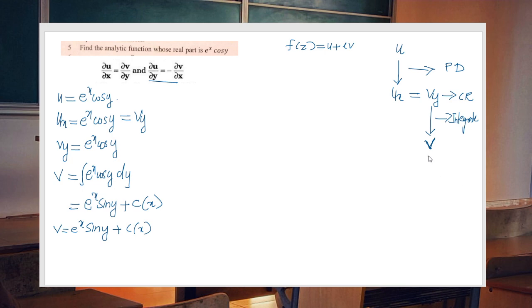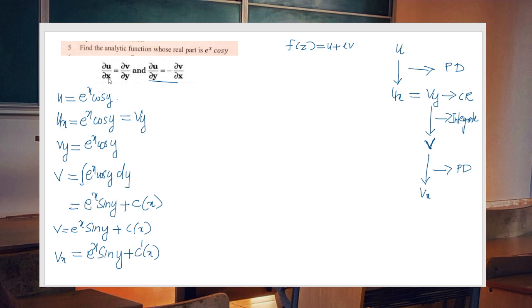So from this v, find your vx using partial derivative. Again, you have to use partial derivative. Find vx. What you will get? You will get vx equal to e raised to x sine y, because the derivative of e raised to x is e raised to x itself. So we have e raised to x sine y plus the derivative of c of x, which is nothing but c dash of x. So right now we have vx.